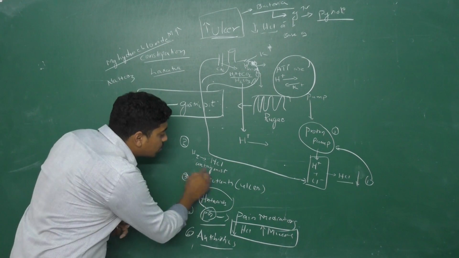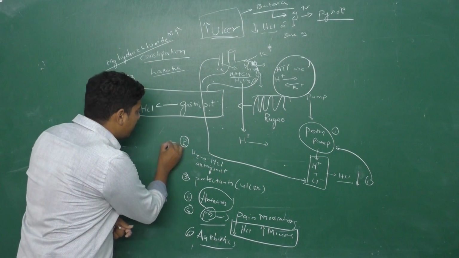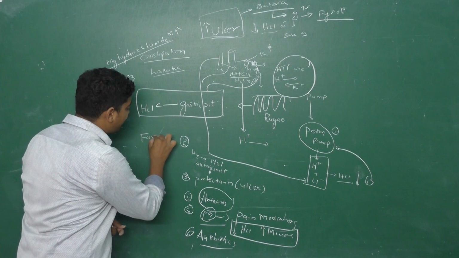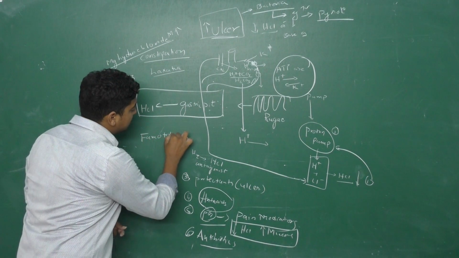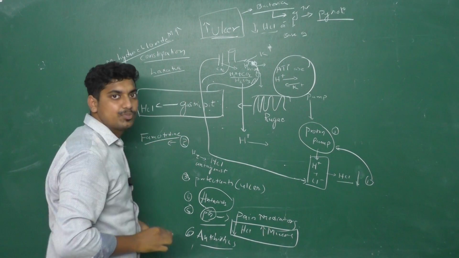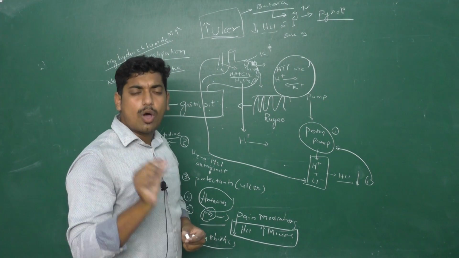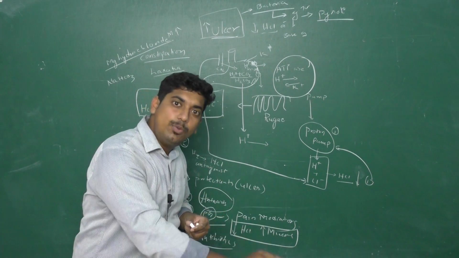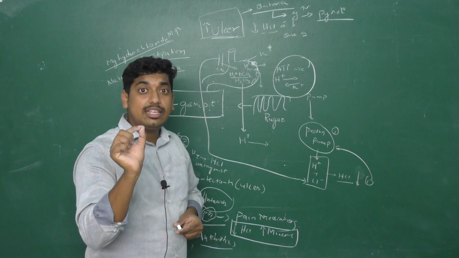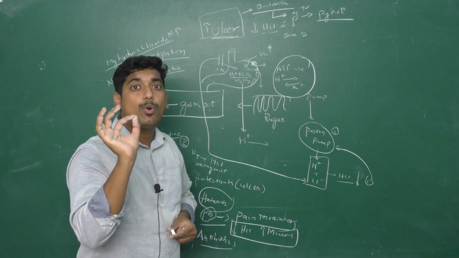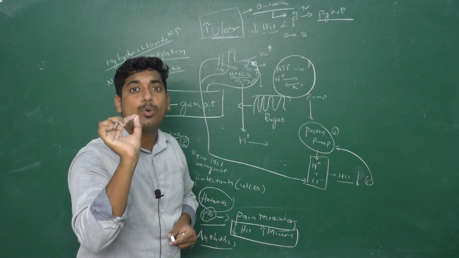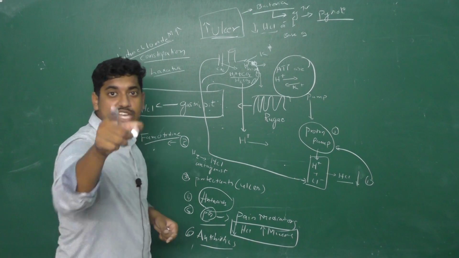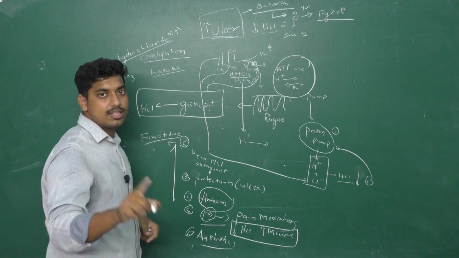Now coming to H2 receptor antagonists. For example, the most important drug is famotidine. This is a very potent drug. What is meant by a potent drug? Always remember, my lecture is meant to take you from a very poor student to a top ranker. Famotidine is a potent drug, and potent means a small dose of a drug which can show a big action.